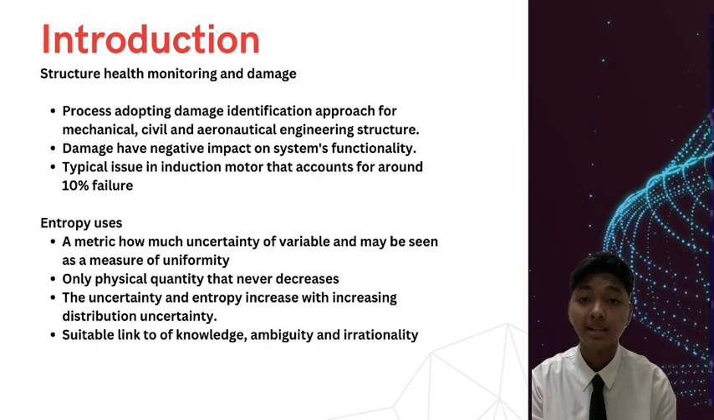It may be seen as a measure of uniformity and represent the amount of knowledge we intend to get from a result. The uncertainty and entropy increase with the increasing in distribution uniformity. Only physical quantity that never decreases is entropy and suitable link to a lack of knowledge, ambiguity and irrationality.